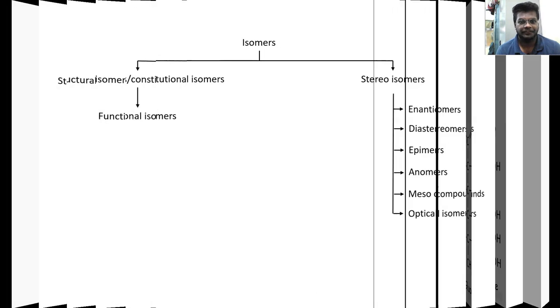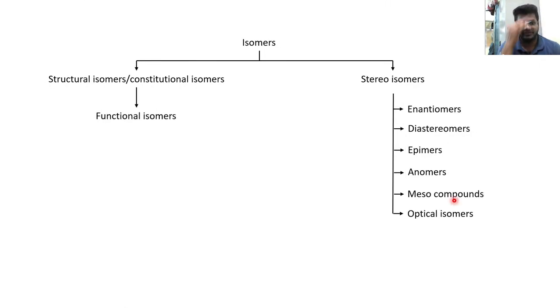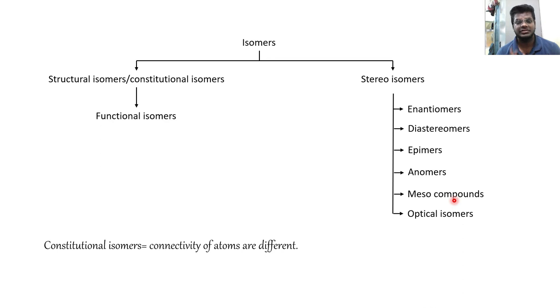Okay. Now let's learn types of isomers. We have basically 2 types of isomers: structural isomers, also called constitutional isomers, and stereoisomers. In constitutional isomers, the connectivity of atoms is different. For example, in glucose, we saw that the carbonyl group was present at the first position. But if I change the position of the carbonyl group to the second carbon, what will it become? It will become fructose, right? So the connectivity will be different, and those are called constitutional isomers.